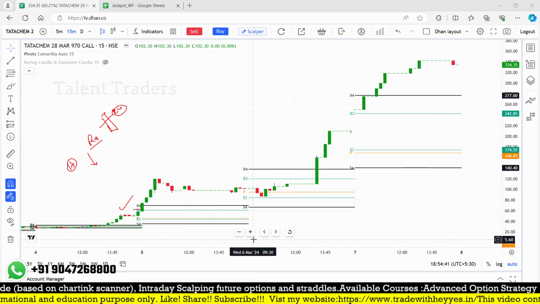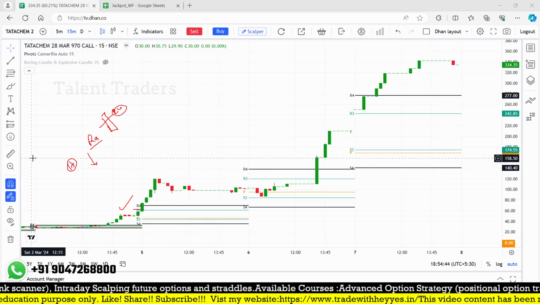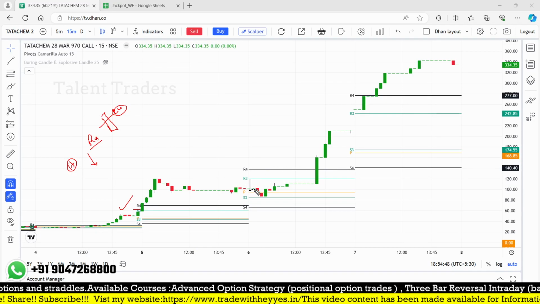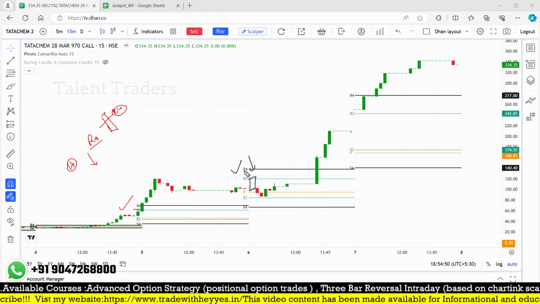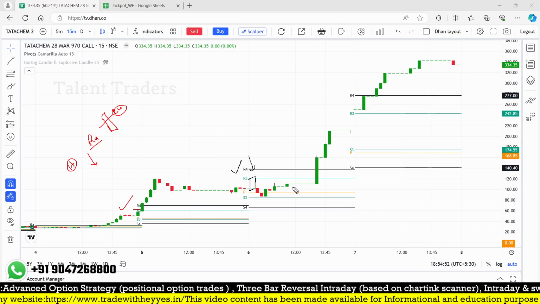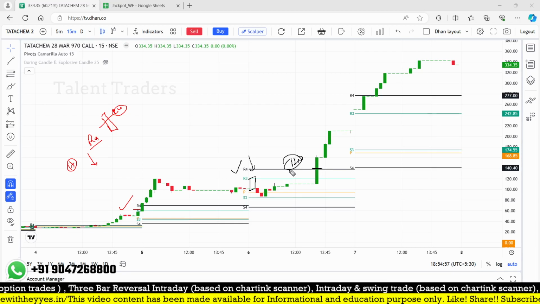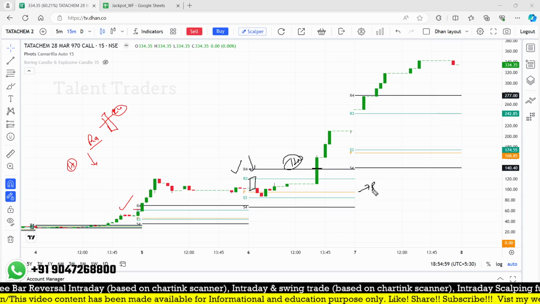The second day also meets the same condition. You can look at this: what are the conditions we have quoted? The first 15-minute candle is less than the R4, that is satisfying, and after the second 15 minutes, if it breaks at any point of time, here it gives you the breakout around 140, and maybe I can keep my pivot as a stop loss.